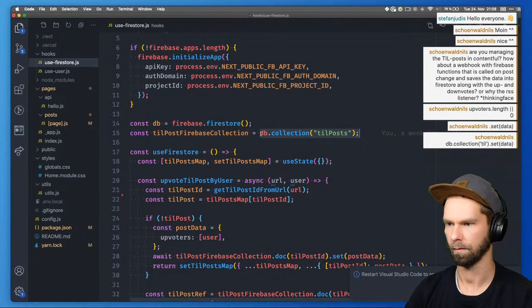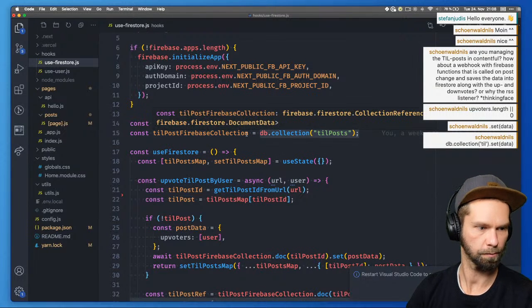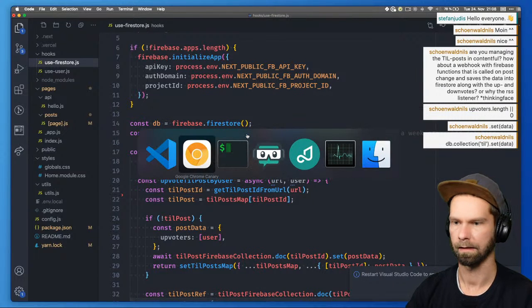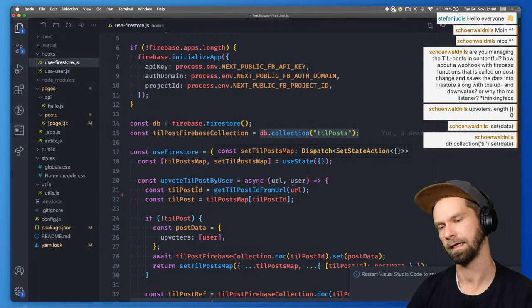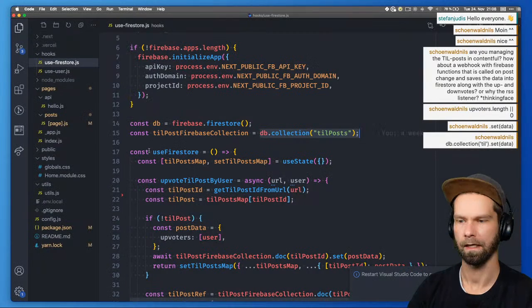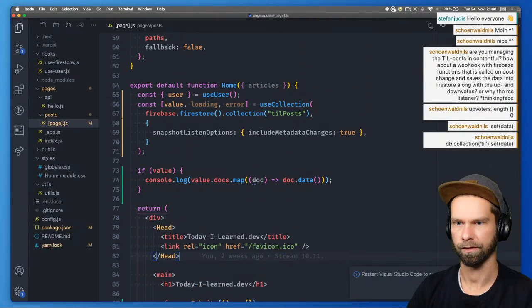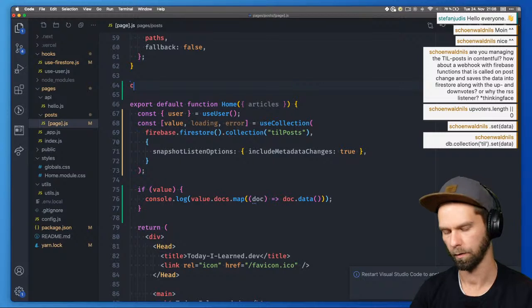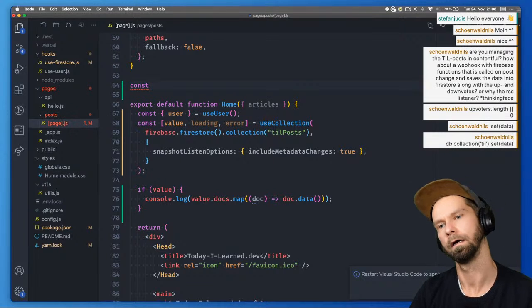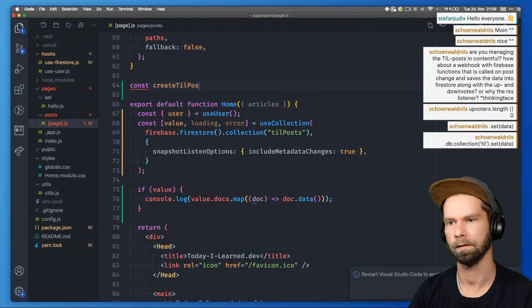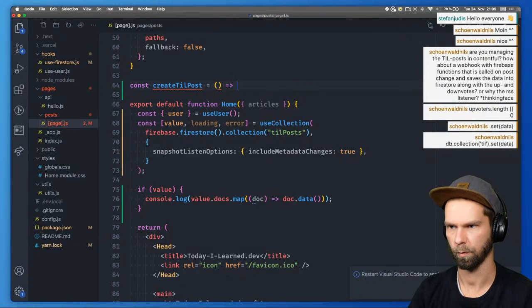Yeah, so I think what we probably want to do is add the same thing, and if we're lucky, okay, so let's bring in a helper function here, which is like const create till post, and let's see what we want to do with this.